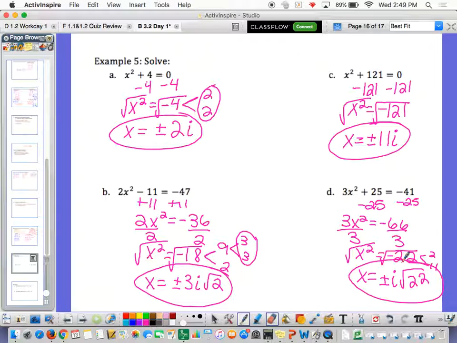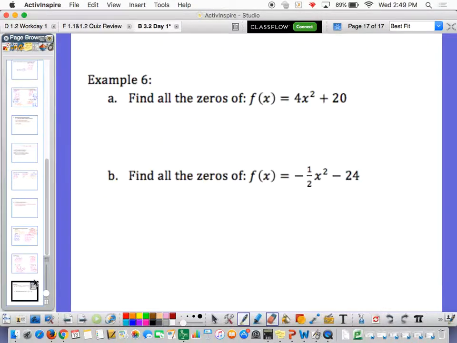Stellar. Okay, I've got 2 more problems here. Find all the zeros of. So just like last section, the zeros of an equation are the solutions when y is 0. So we need to solve this. Well, that's basically what we just did, right? Okay, well, let's subtract 20.